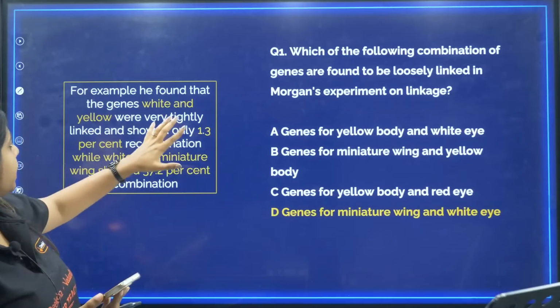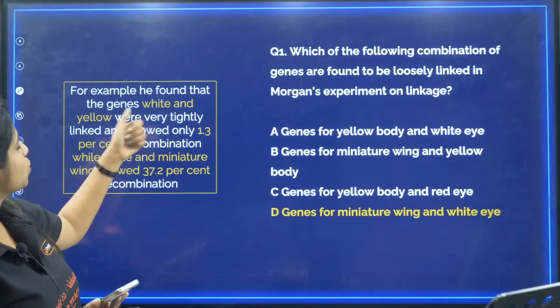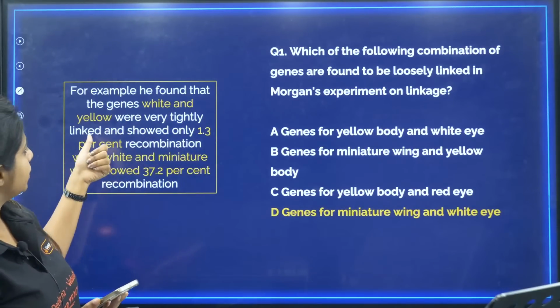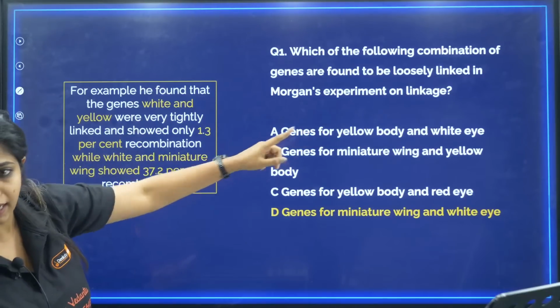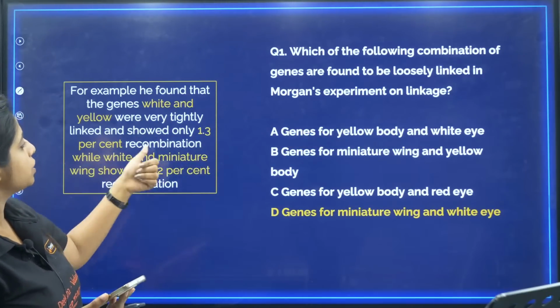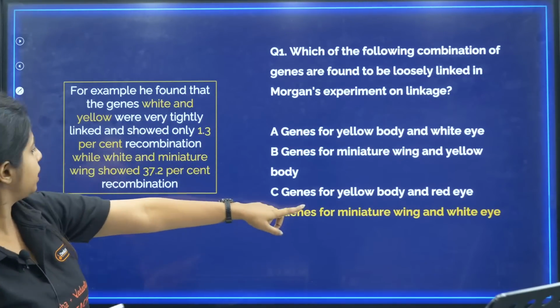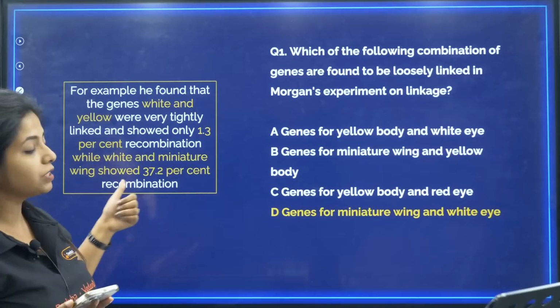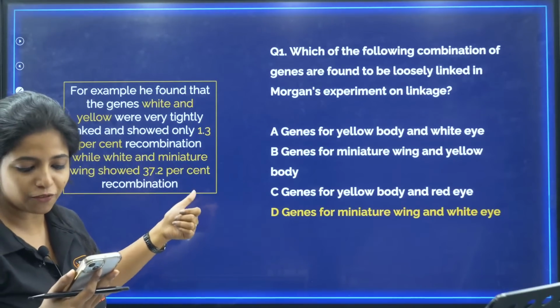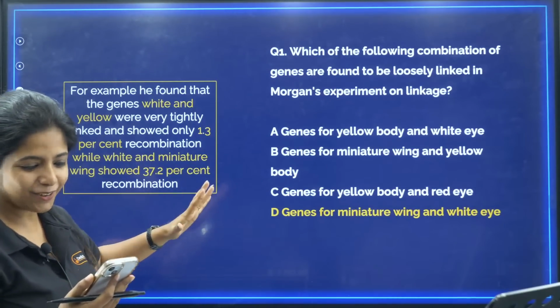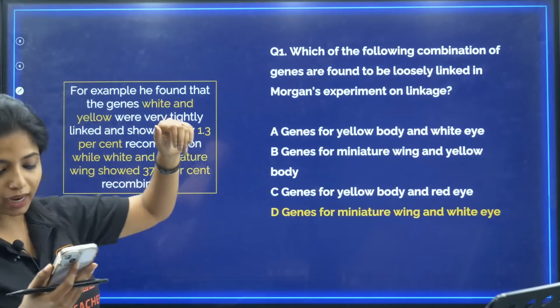So in your NCERT it is written, for example, he found that genes white and yellow were tightly linked. White and yellow were tightly linked and showed only 1.3% recombination, while white and miniature showed 37.2% recombination. That means they are very far from each other. Great. I hope you understand that. Can we move ahead with the next question?